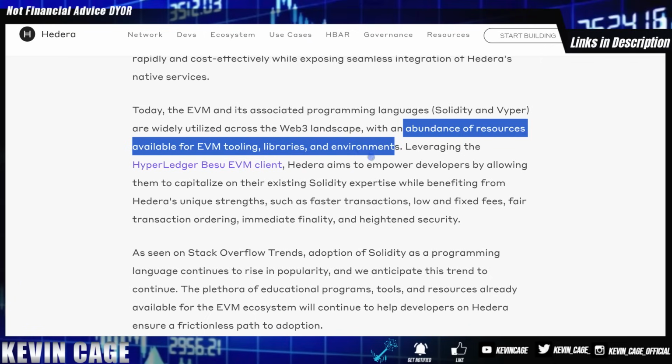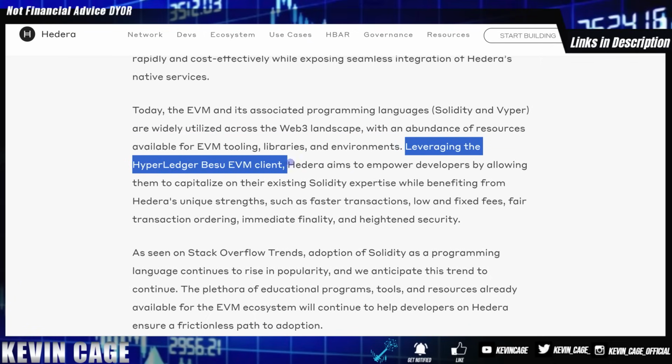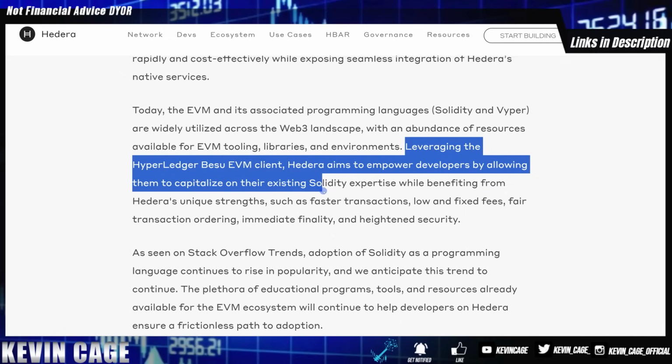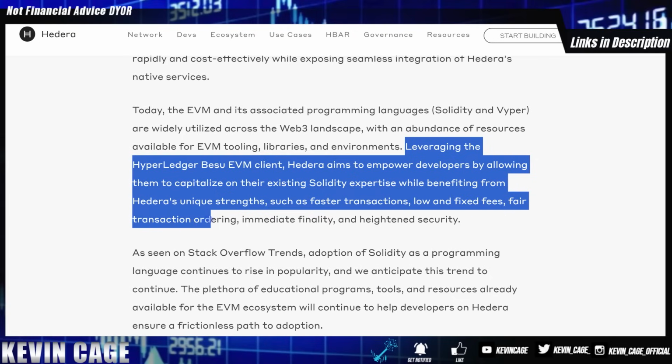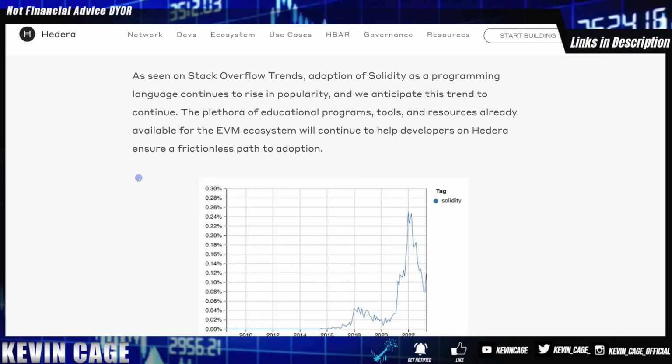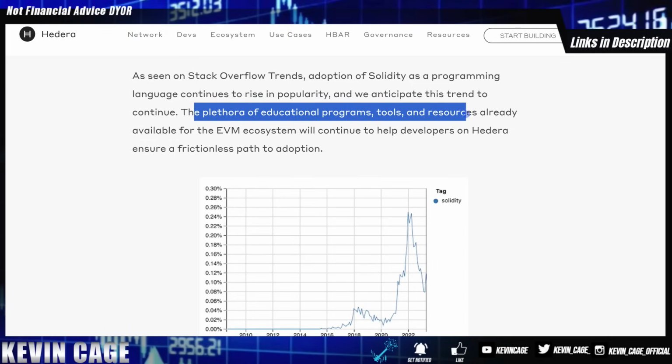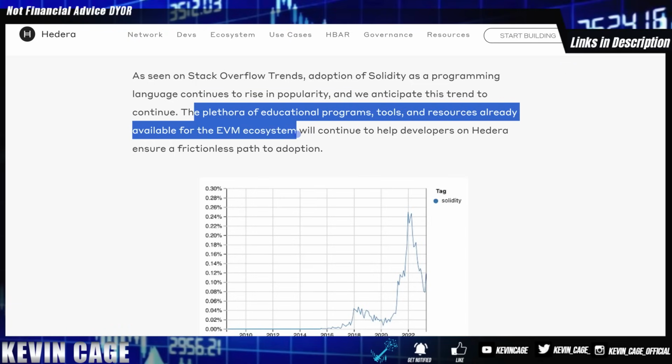They can leverage that. Leveraging the Hyperledger Besu EVM client, Hedera aims to empower developers by allowing them to capitalize on their existing Solidity expertise while benefiting from Hedera's unique strengths such as faster transactions, low and fixed fees, fair transaction ordering, immediate finality, and heightened security. So with EVM equivalence, this is a lot less work that Hedera has to focus on because there's already a plethora and an insane amount of educational programs, tools, and resources that are already available for the EVM ecosystem.